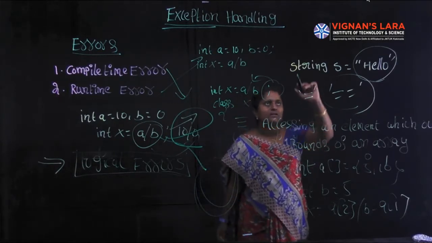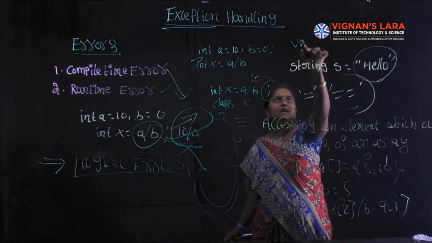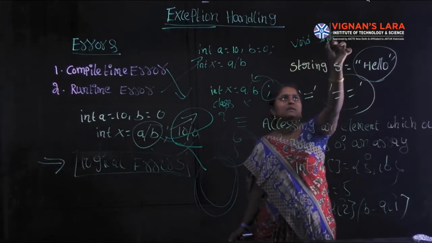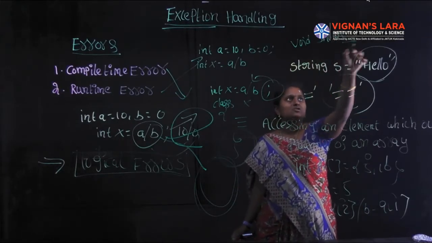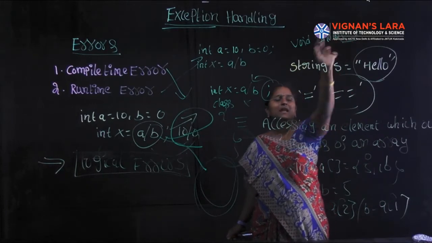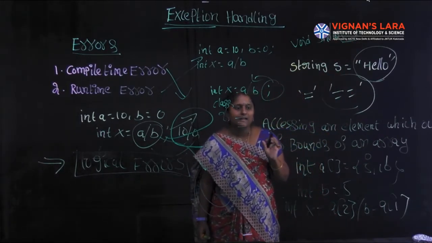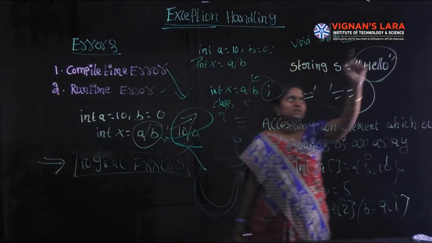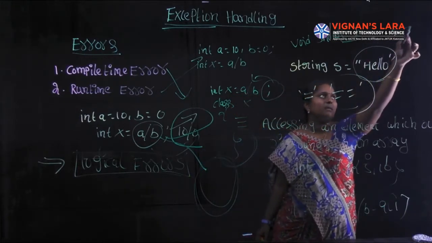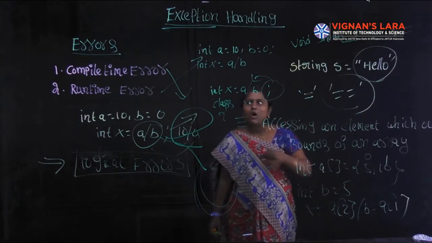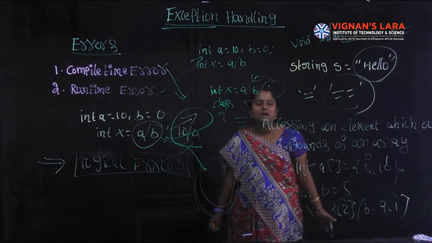Suppose there is a method, void show, and a method name is followed by parentheses. If we miss the parentheses in the method name at the time of compilation, it leads to an error. Next, suppose I use the equal to operator in place of the double equal to operator. These are all chances of raising compile time errors.